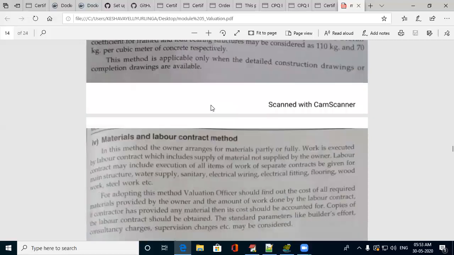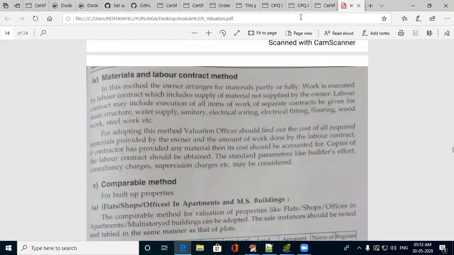Material and labor cost. In this method, the owner arranges for material partly or fully, and the work is executed by labor contract. If the owner or the seller gives all these details genuinely, based on these things you can find out the cost of construction.